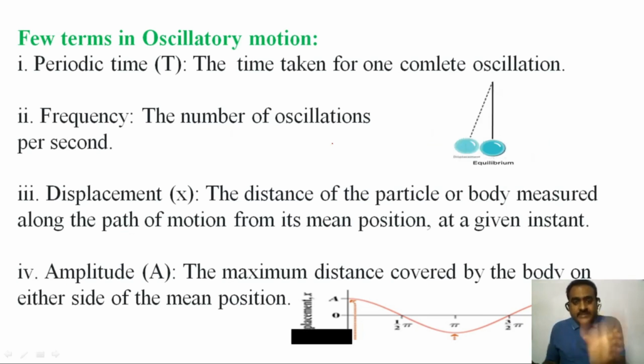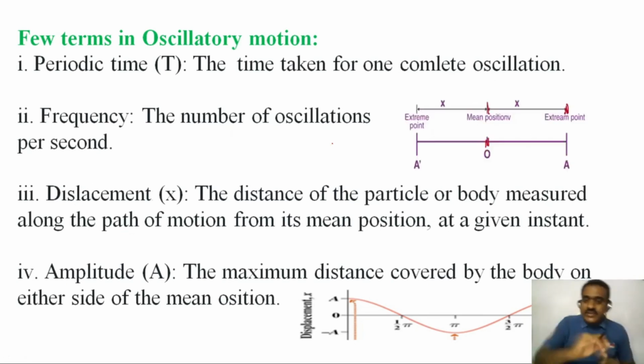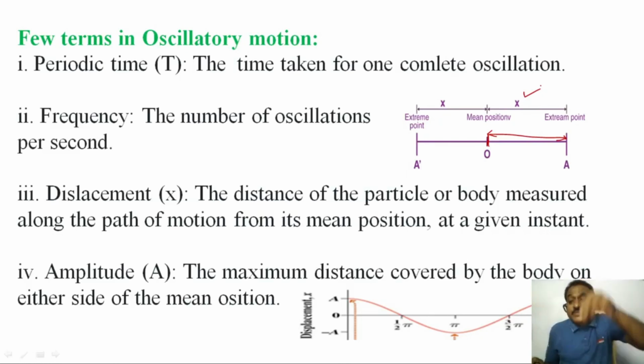So what is displacement? You can see here clearly, this is the center point, or equilibrium position, or mean position. From this mean position to the extreme point, this is the displacement. What is the definition? The distance of the particle or body measured along the path of motion from its mean position.